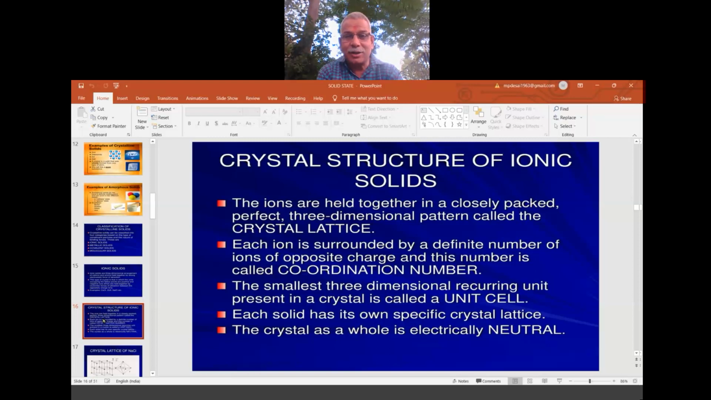That is called the coordination number of a particular ion, and that is maintained throughout the structure. We will see the structure part later. One particular small unit is called the unit cell.